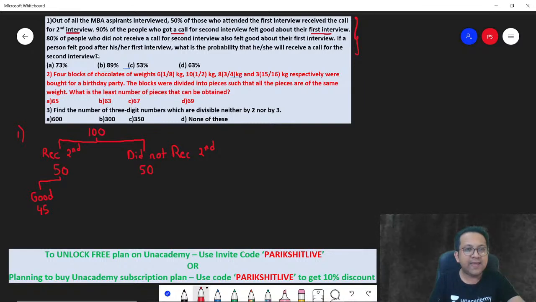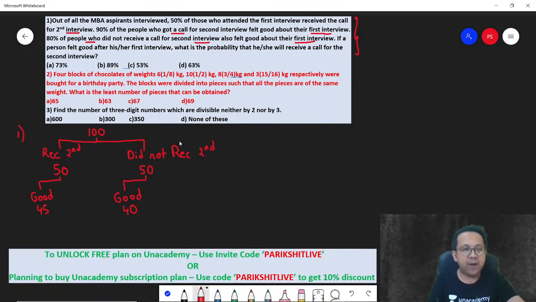Correct? 80% of people who did not receive a call for the second interview also felt good about their first interview. 80% who did not receive a call. So we are talking about this 50 on the right hand side. 80% of these who did not receive a call also felt good. So 80% of 50 is 40.